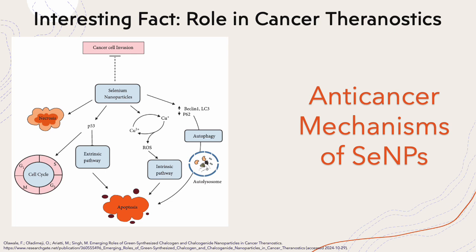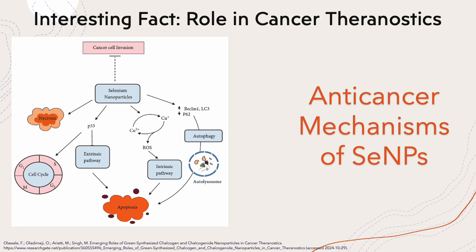An interesting fact about the chalcogens is their role in cancer theranostics. The green synthesis of nanoformulations involving sulfur, selenium, and tellurium are promising tools for cancer research. The synthesis of chalcogens and chalcogenides using plant extracts and their purified biomolecules have been recently studied to determine their ability to prevent, diagnose, and treat cancer.